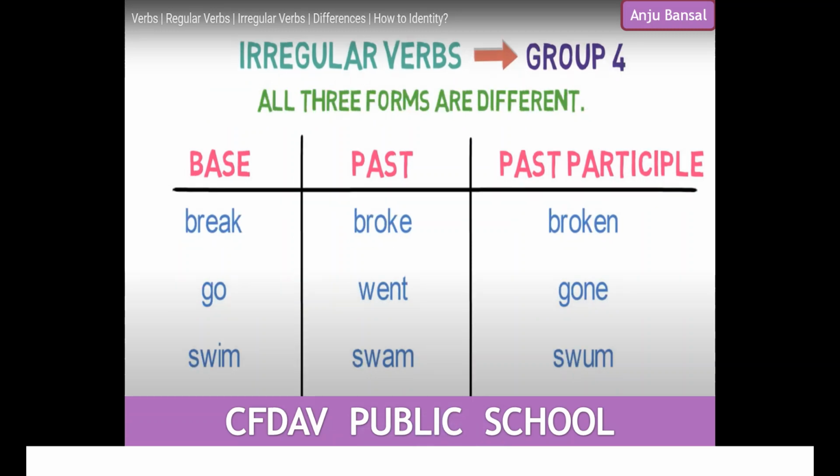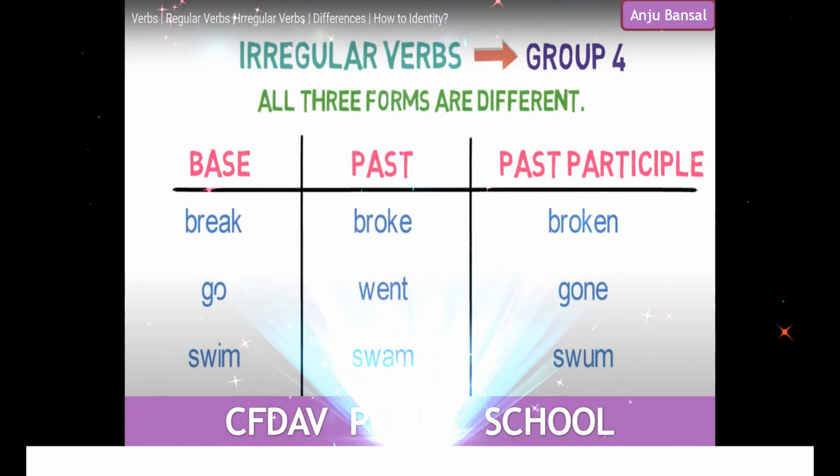Now here is your last group of irregular verbs, and what do you see here? You see that all the three forms are different here: in the base form, in the past form, as well as in the past participle form. The verb is changing its form in all the three tenses.